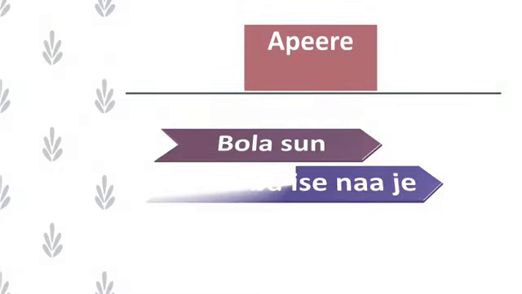Bí àpẹẹrẹ, Bọ́lá sùn. Bọ́lá slept. This sùn in this sentence, slept, is a main verb. It's a main verb. Example 2.